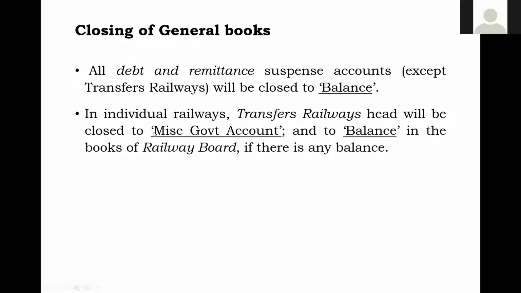एंड in the railway board books, अगर ट्रांसफर रेलवे में कहीं भी, all railways they adjust everything, debit and credit should tally. अगर कुछ balance है, then it will be closed to balance because that we have to check next year.